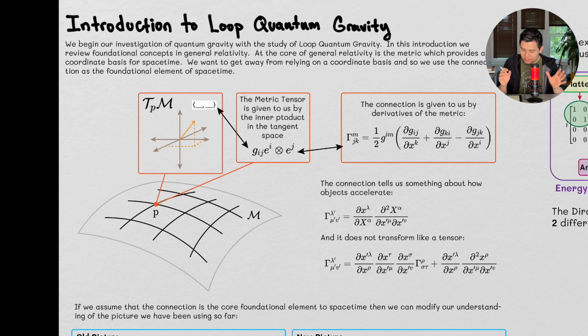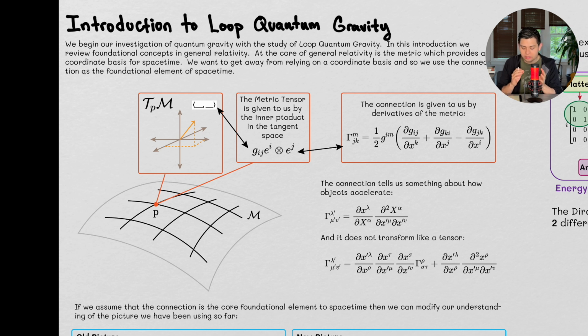Okay, so we are talking about loop quantum gravity. Again, like I said, a lot of these topics are very esoteric, very abstract, but what I'm going to try to do is make things as non-abstract as possible by really going deep into things and really hashing out the concepts. I have tons of diagrams that I'm going to use in order to make things a little bit more succinct, a little bit easier to understand as well. So we're going to go through this slow. This is going to be a big playlist.